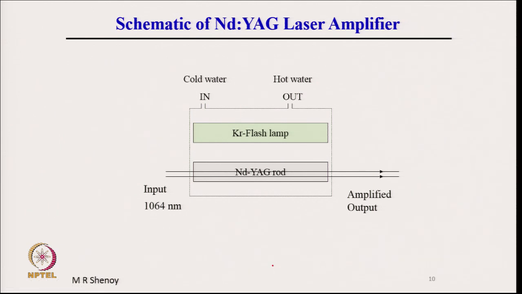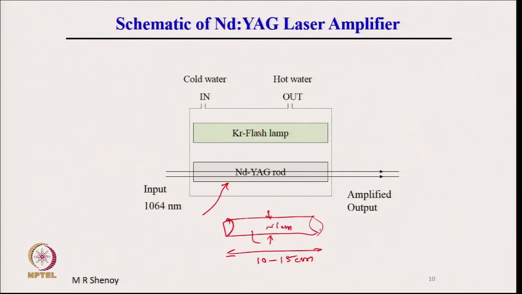A typical schematic, what is shown is a schematic of an Nd:YAG laser amplifier. How does it look like? So, typically there is an Nd:YAG laser rod. This is a rod which is generally about 1 centimeter in diameter and 10 to 15 centimeter in length in a practical system. So, this L is generally 10 to 15 centimeter, and the diameter is of the order of 1 centimeter.